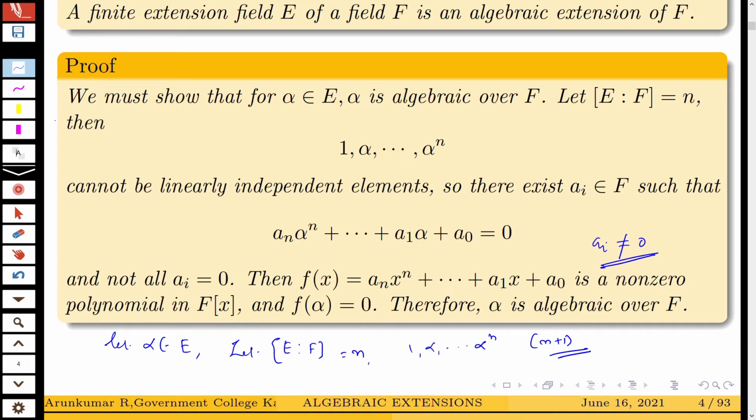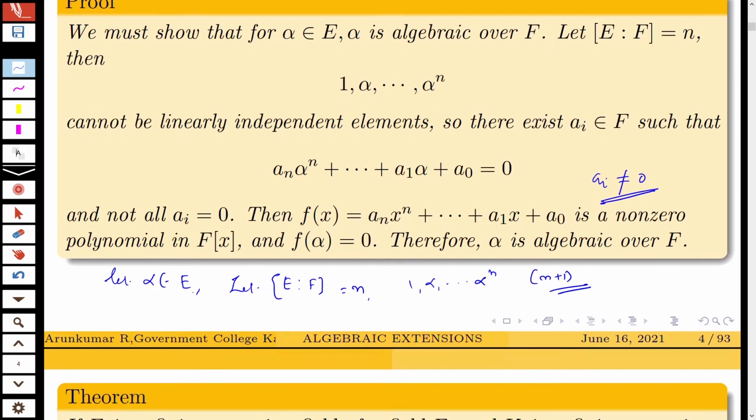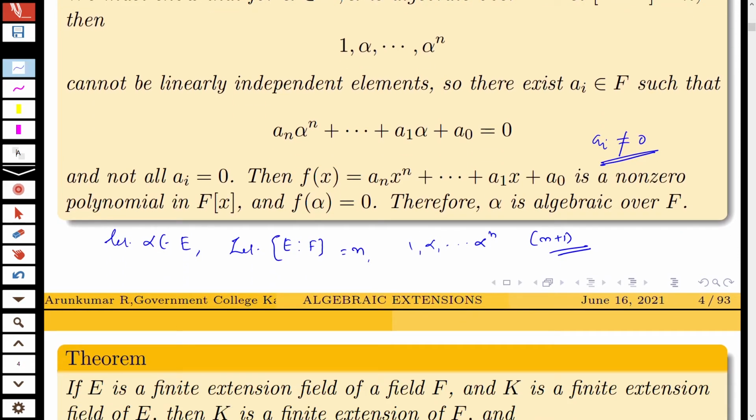And you know that f of alpha, if you are letting f of x like this, then f of alpha is an alpha raised to n plus etc. plus a1 alpha plus a naught, and that is equal to 0 by this definition.